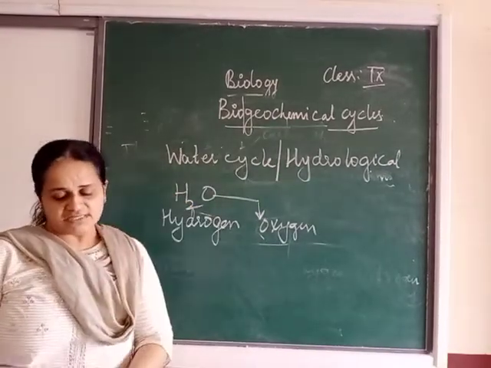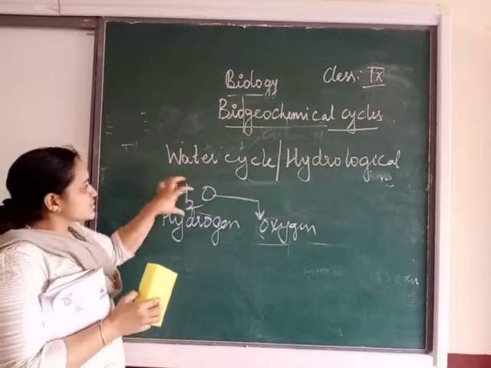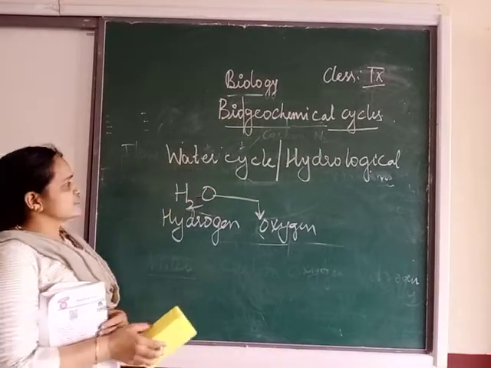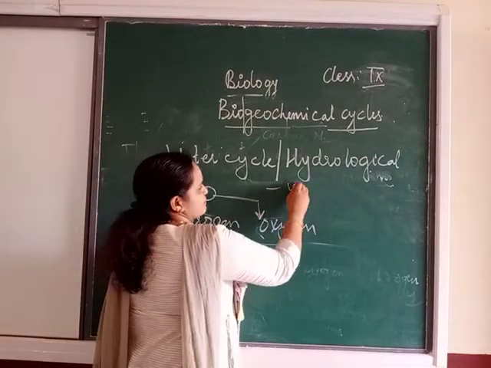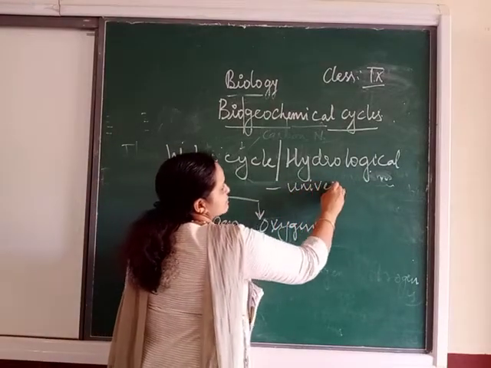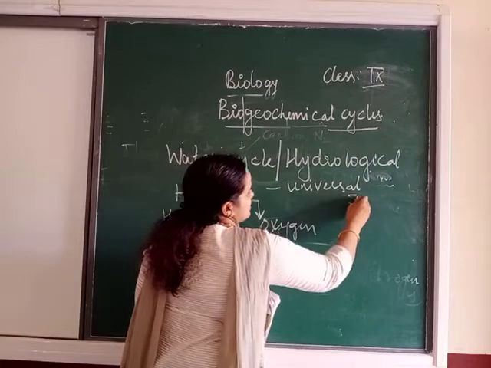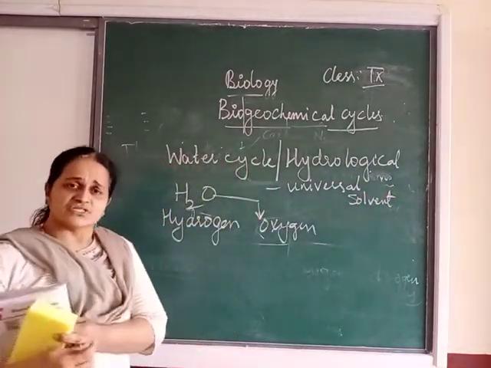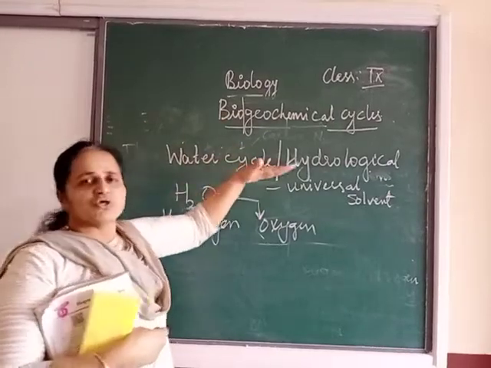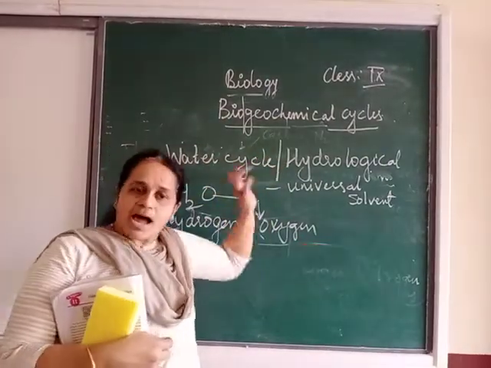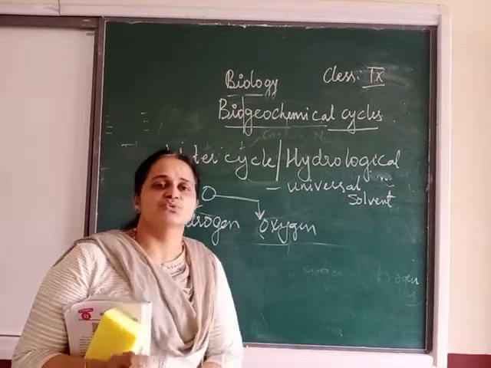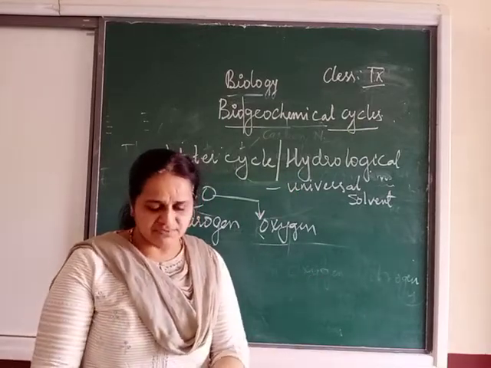So in this water cycle, we are talking about water. It's so important. You know, water is a universal solvent. The first point about water: universal solvent. What is the meaning of universal solvent? Universal means most of the compounds are soluble in water. So it's called a universal solvent.